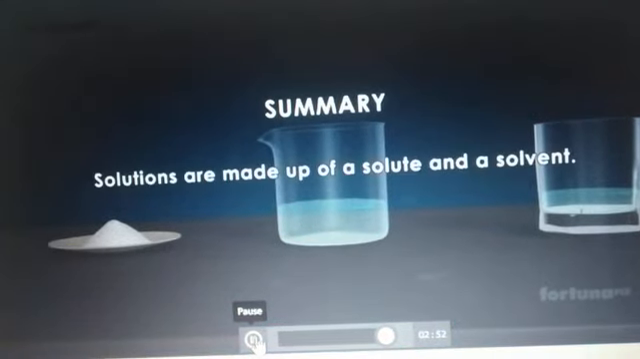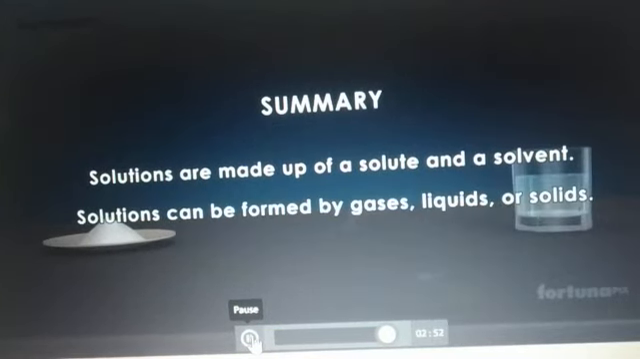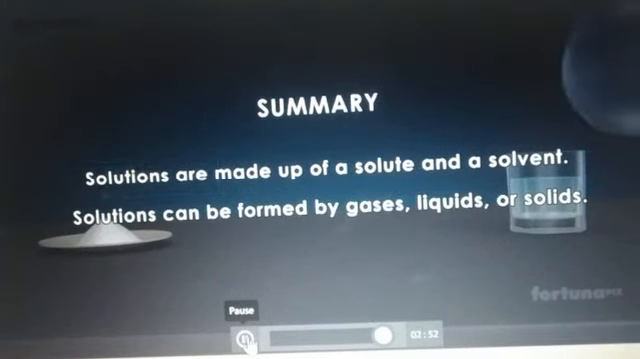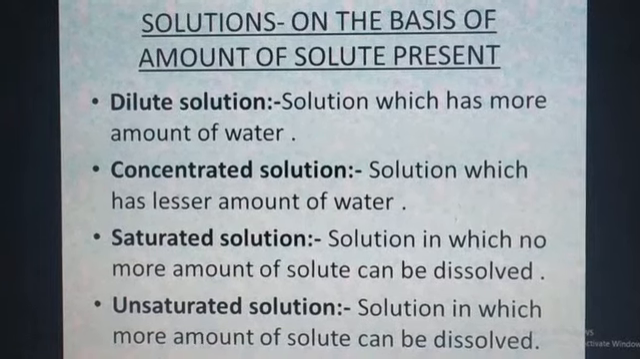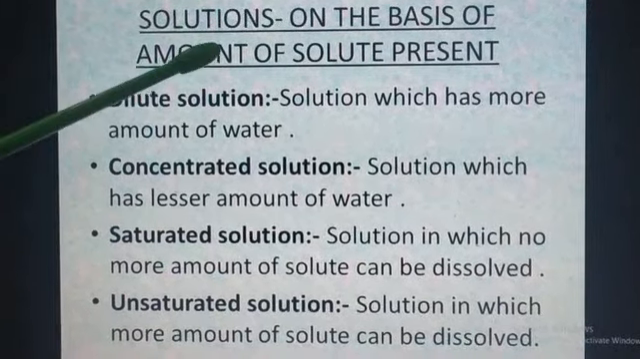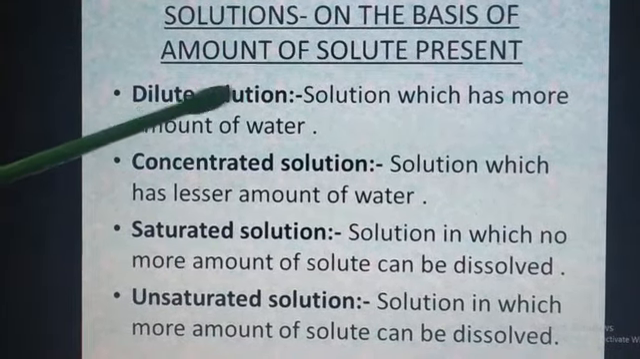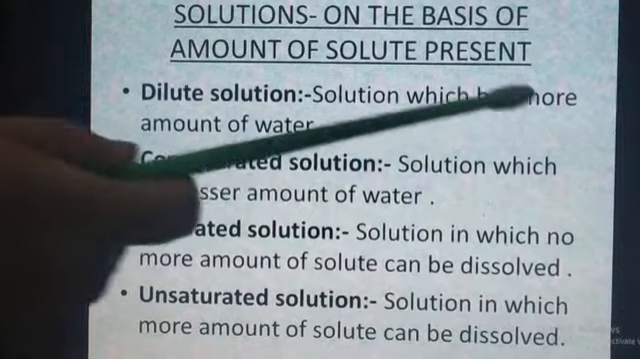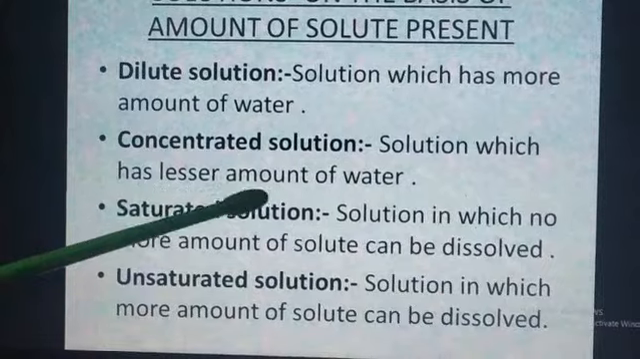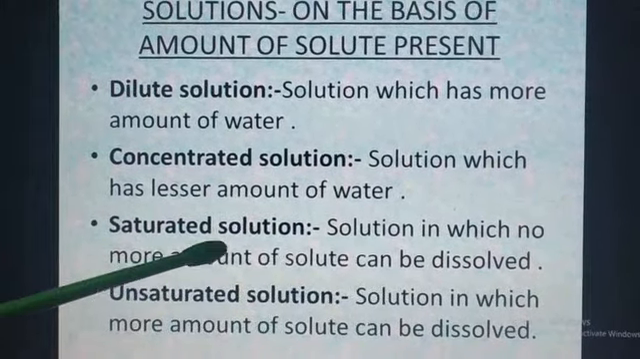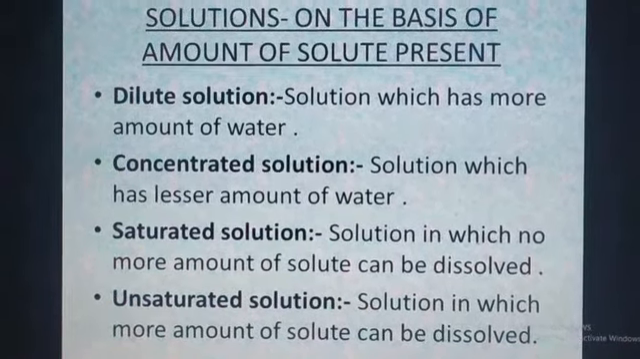Summary. Solutions are made up of a solute and a solvent. Solutions can be formed by gases, liquids, or solids. Students, I hope till now the topic is clear to you. Next is solutions on the basis of amount of solute present. Dilute solution: the solution which has more amount of water. Concentrated solution: solution which has lesser amount of water. Saturated solution: solution in which no more amount of solute can be dissolved.